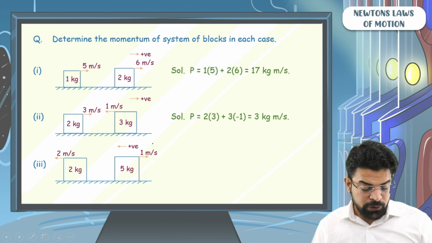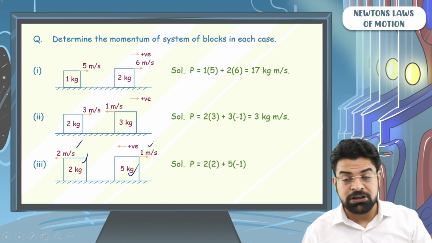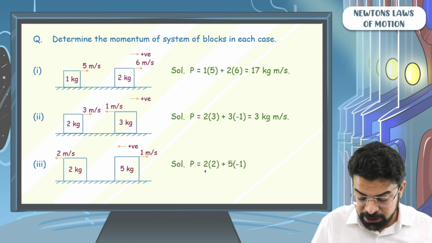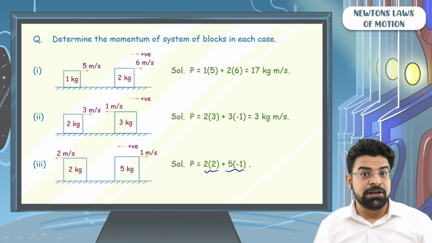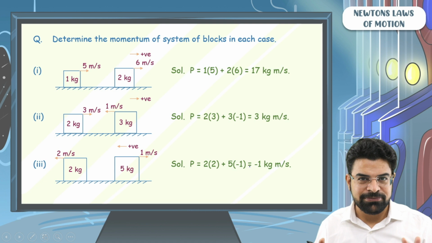So we will say the net momentum of system will be equal to 2 into plus 2 plus 5 into minus 1. That becomes 4 minus 5, which is nothing but minus 1 kg meter per second. Simple thing. Let's continue.